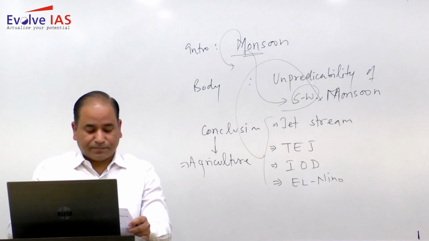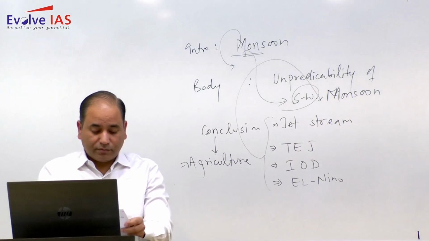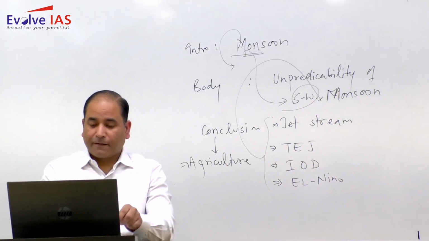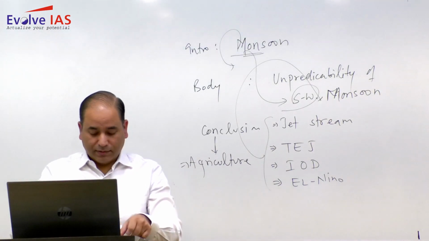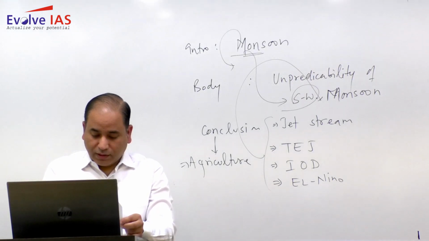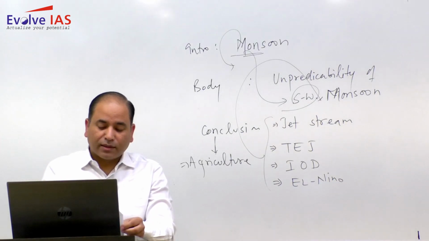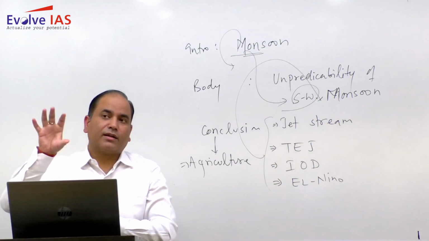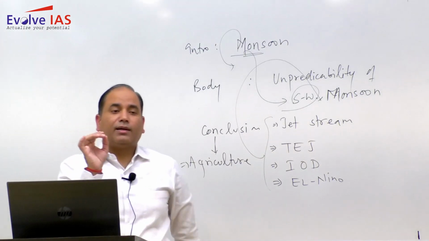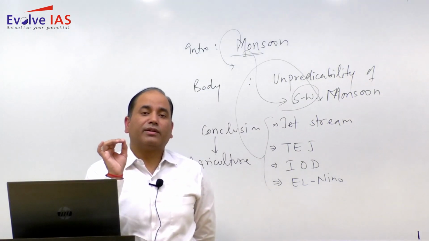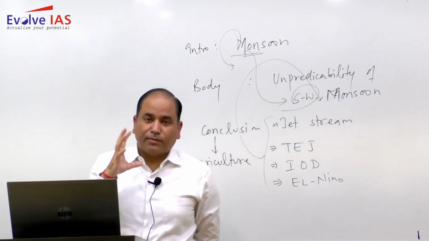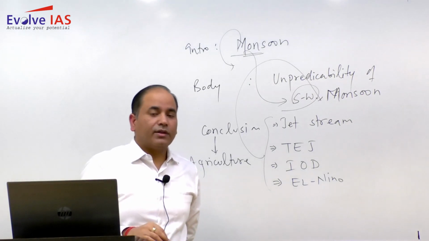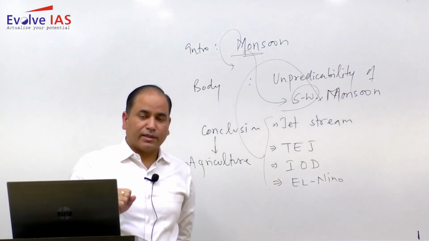Moving to the next question. The next question says the peninsular location of India provides scope for harnessing non-conventional energy resources. Discuss with example. Again, the question is region based. Please understand that whenever the question is region based, like the main theme of the question is non-conventional energy resources, first of all you need to write what the non-conventional energy sources are.